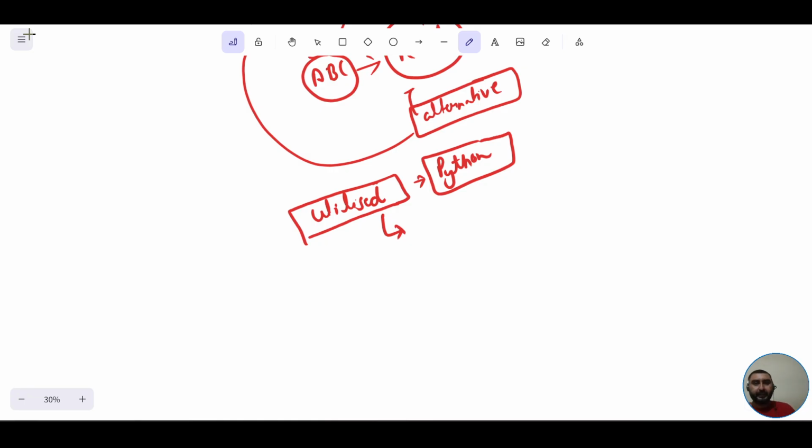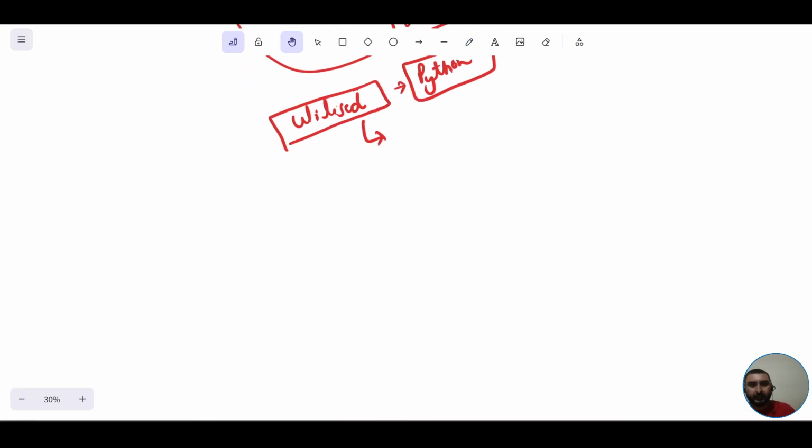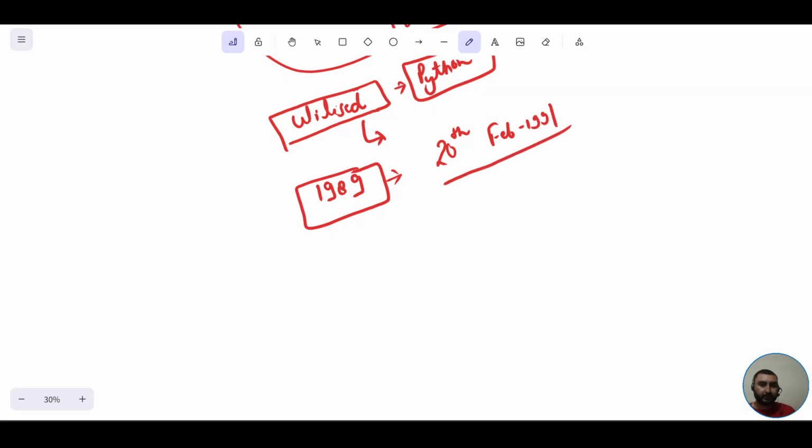So likewise, he developed Python in the year 1989, right? But this was not the final call. Still, there were many enhancements pending. There were many functionalities which could be improved. So they officially released Python on 20th Feb 1991 after making certain enhancements to it.